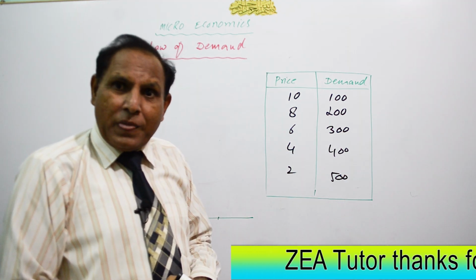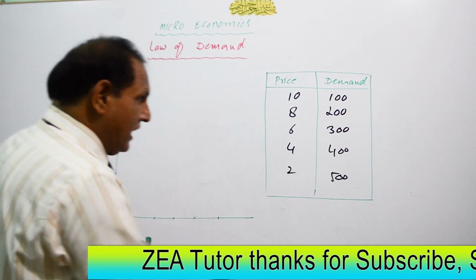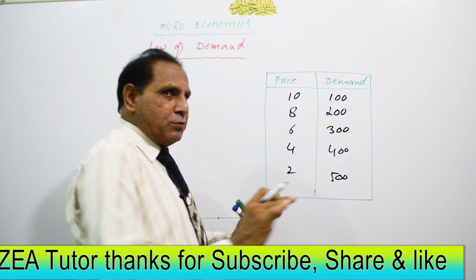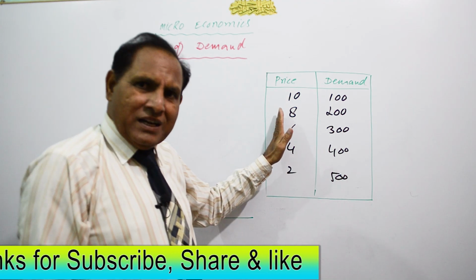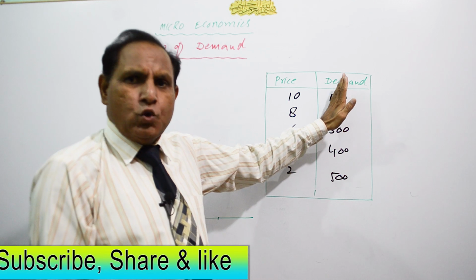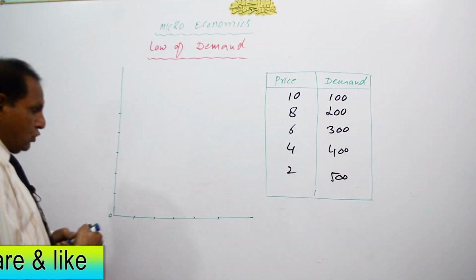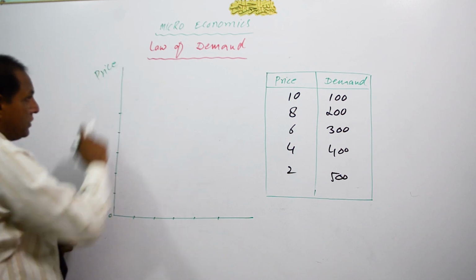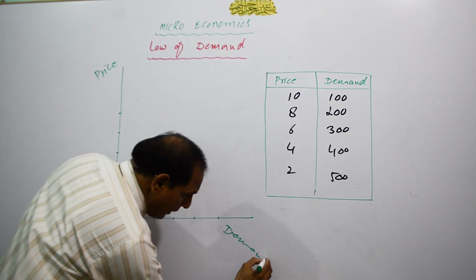Now we will draw a graph with the help of this schedule. Price and demand. You are absolutely free where you want to put price and where you want to put demand. You may put demand here or here, but in the diagram you are bound to put price here and the demand's value here.